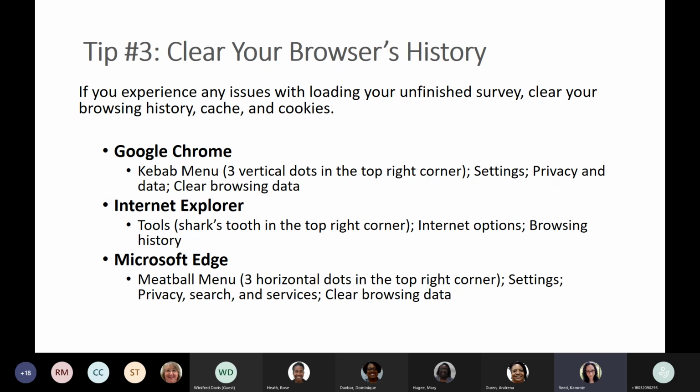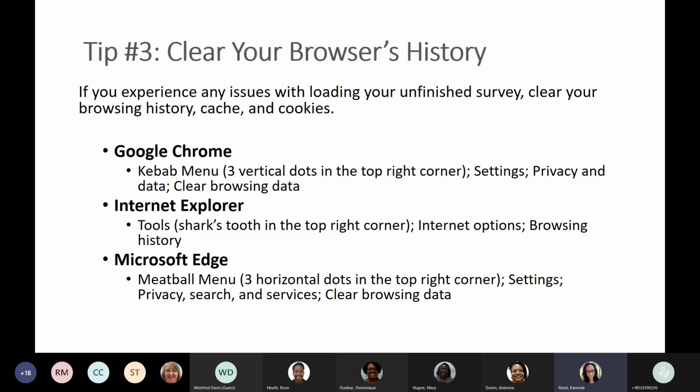Each of the sites that you visit, it stores in your cache, so it will load quickly the next time. Your cookies are all saved. It's all these little bookmarks going on inside. And as highly technological as things are today, our browsers kind of lag a little bit. So you want to make sure when you finish working on your survey for the day, save it and then clear your browsing history. If you're not sure how to do that, in Google Chrome, there's a kebab menu.